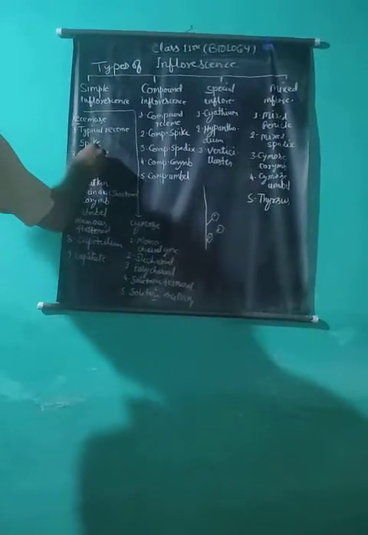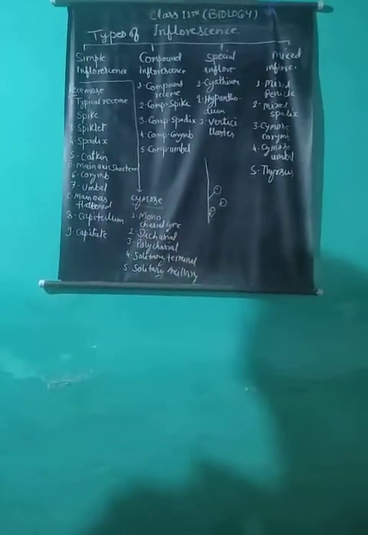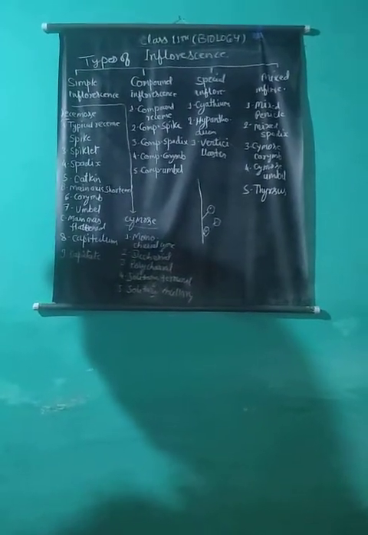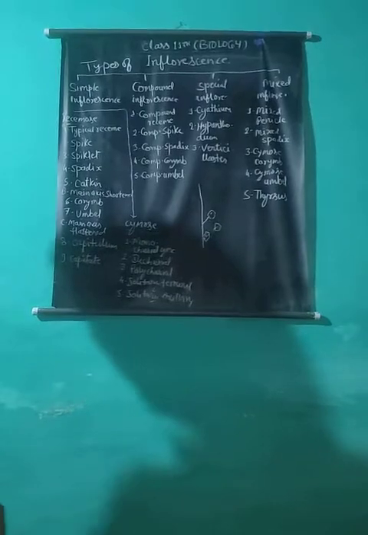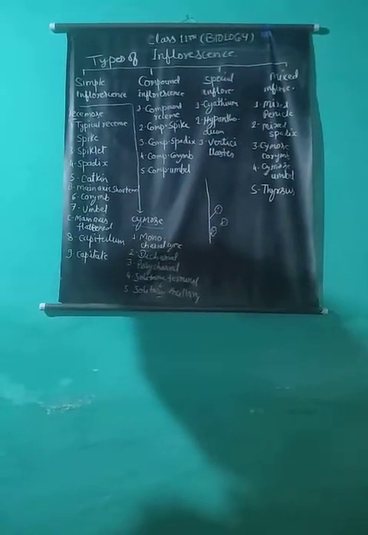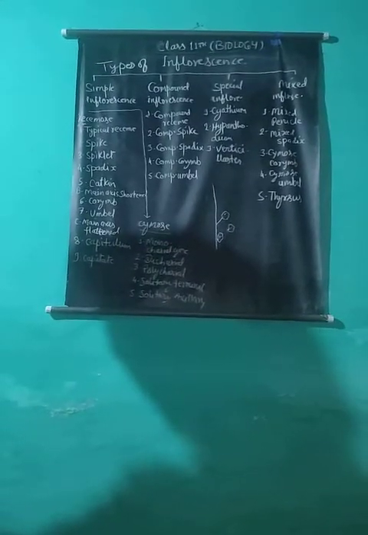Third type is spadix. This is also a modification of a spike inflorescence in which the axis is fleshy and usually bears unisexual, both male and female flowers separately.